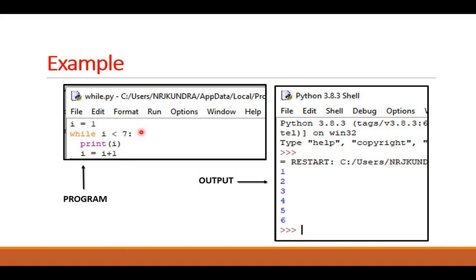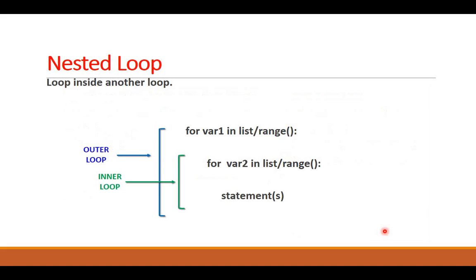6 is less than 7. It will be printed. It will become 7. 7 is not less than 7. So the condition has become false, and the loop will stop. So here is the output 1, 2, 3, 4, 5, 6. This way we can use while loop for counting number of repetitions.